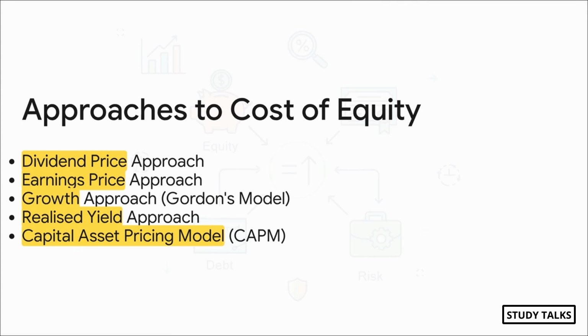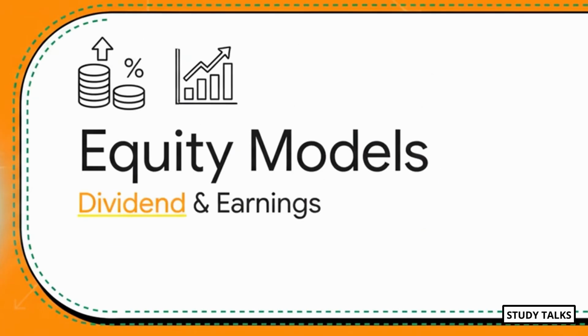You've got the dividend price approach, the earnings price approach, the growth approach, which you'll probably know as Gordon's model. Then there's the realized yield approach, and last but definitely not least, the big one, CAPM, the capital asset pricing model. We're going to go through all of them so you know exactly which one to use and when. All right, let's start with the first couple of models from our toolkit, the dividend and earnings approaches.